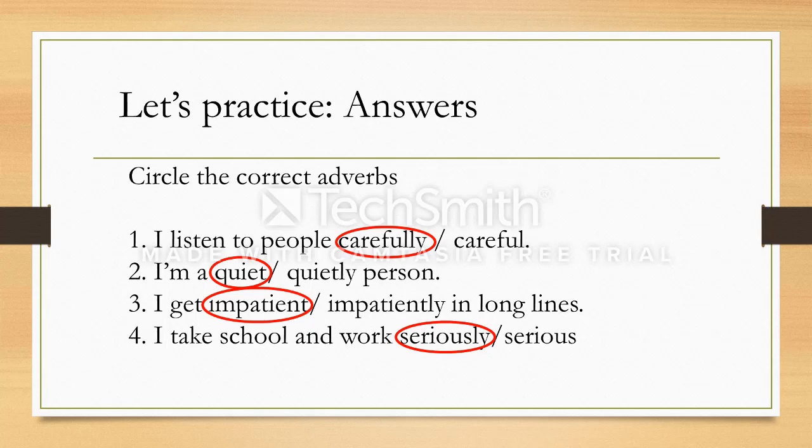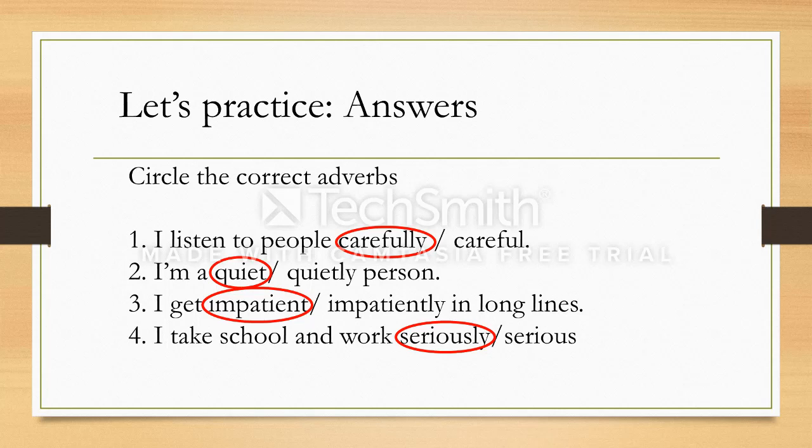I take school and work seriously and not serious. Why? Because how do I take school and work? Which means how do I think school and work are? I take that very seriously. Hence, I will change the verb. I use the adverb seriously for how I do something. So how do I do work? I do it seriously. Okay, now let's go to the next slide.